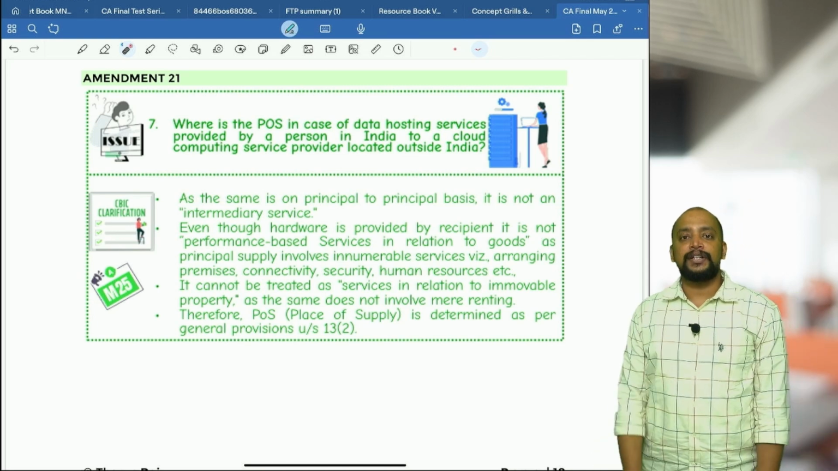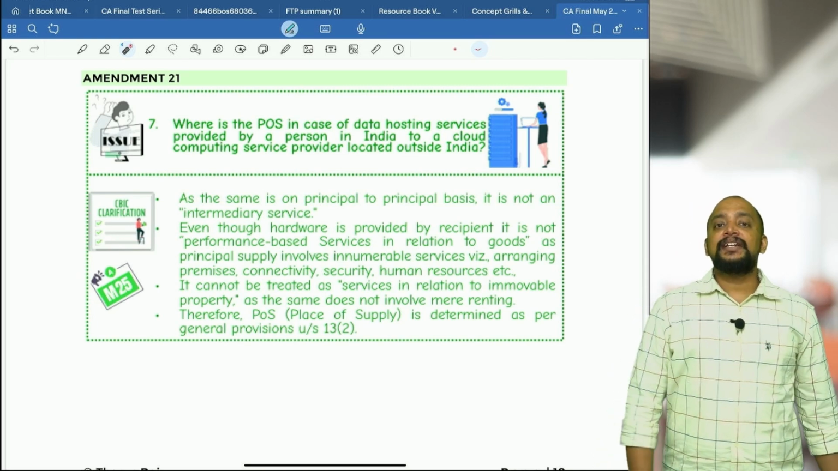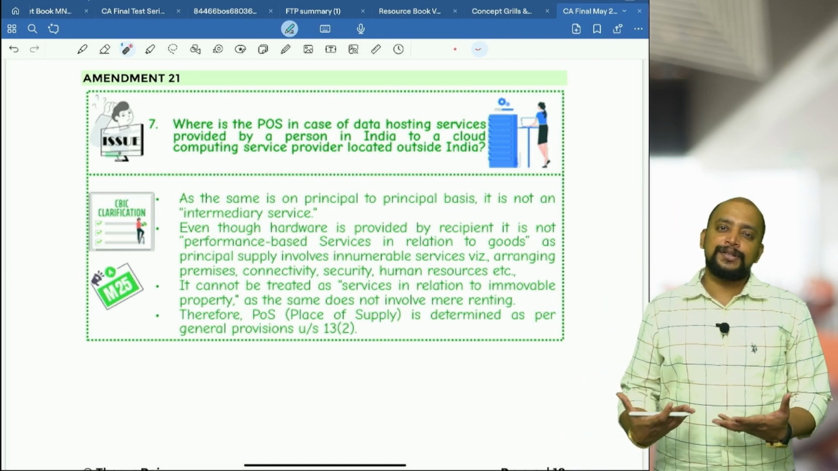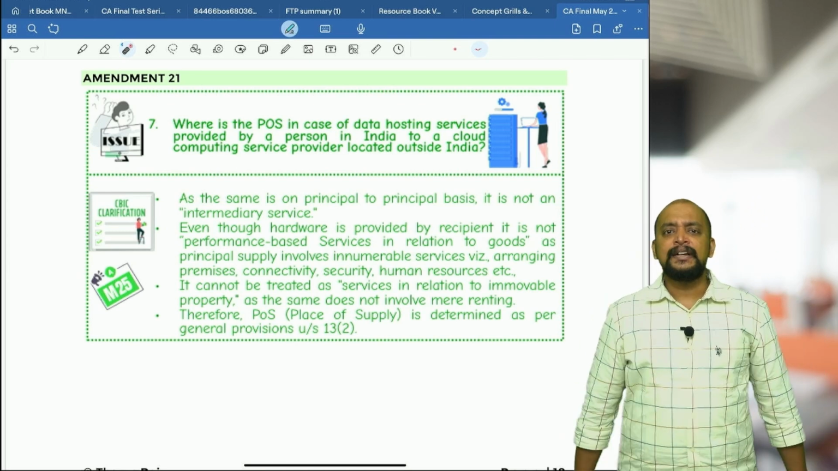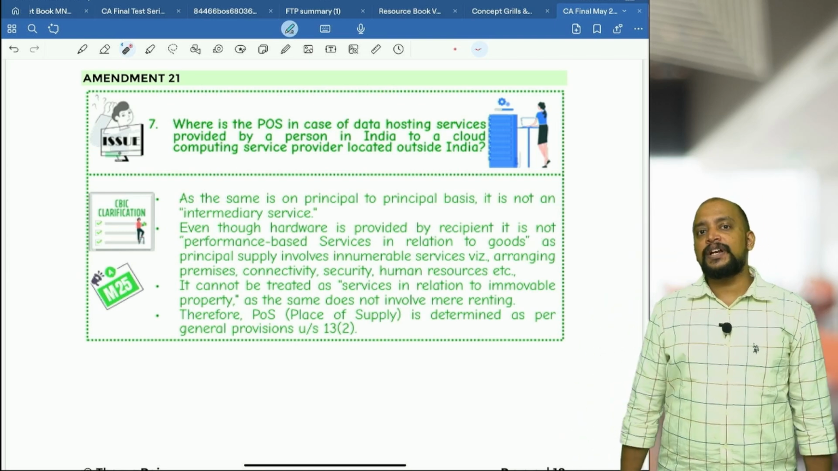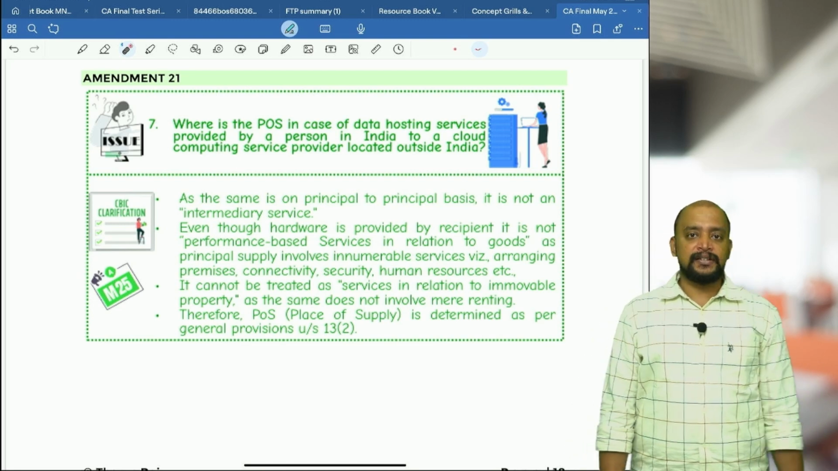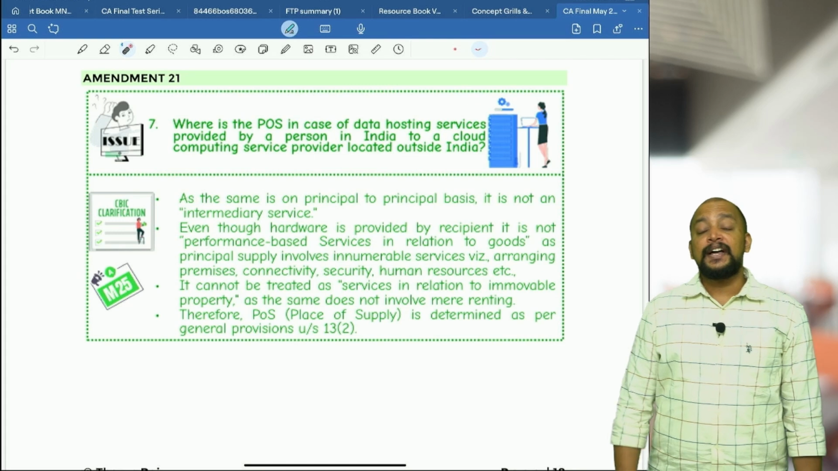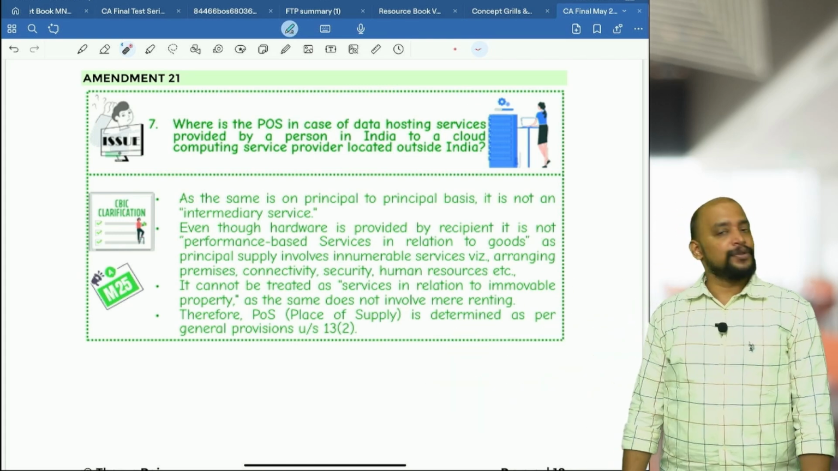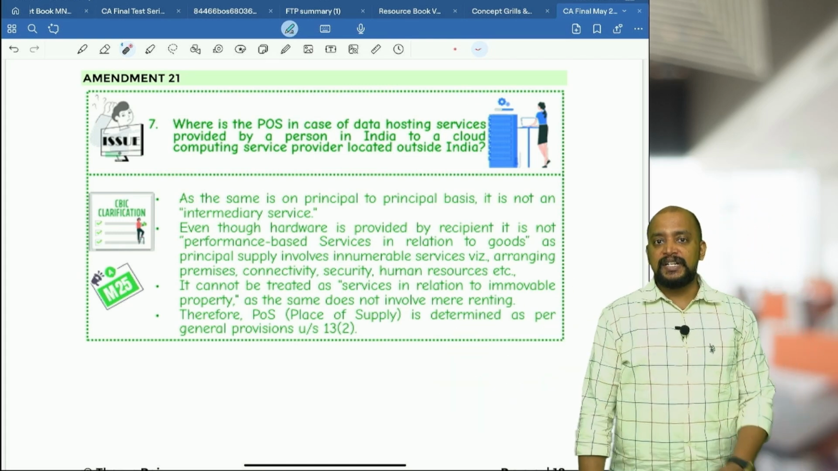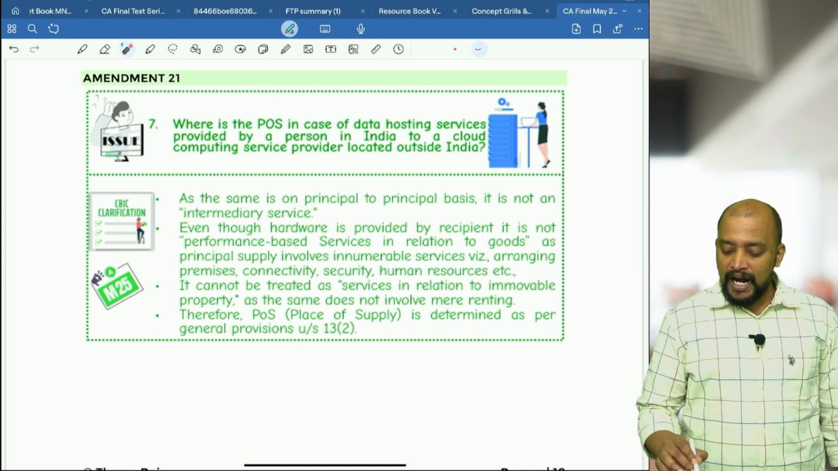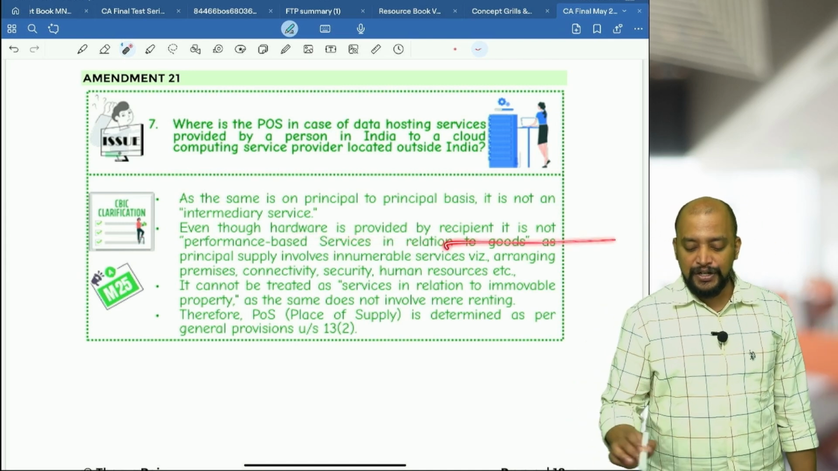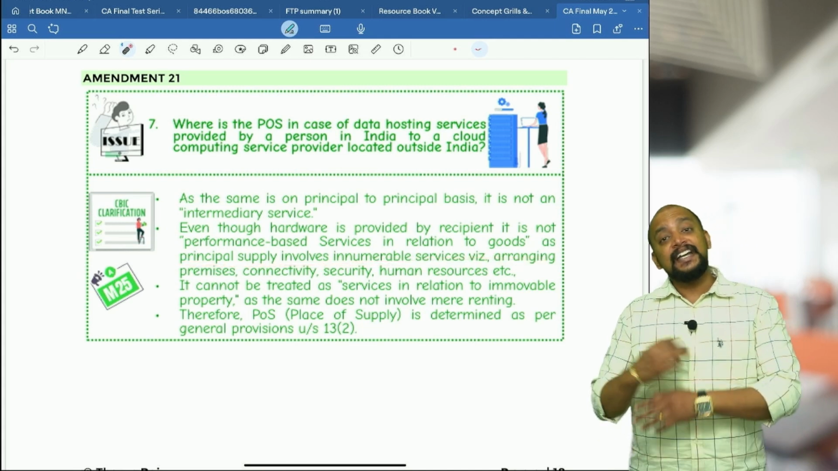Then the second point: usually Netflix will be giving some hardware to these data hosting service providers, maybe some servers or some storage devices, etc. Just because they give them storage devices, can we call it a performance based service in relation to goods? No, it cannot be called a performance based service in relation to goods, even though hardware is provided by the recipient. It is not a performance based service in relation to goods, as the principal supply involves innumerable services.